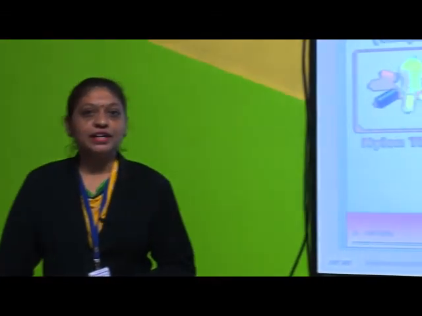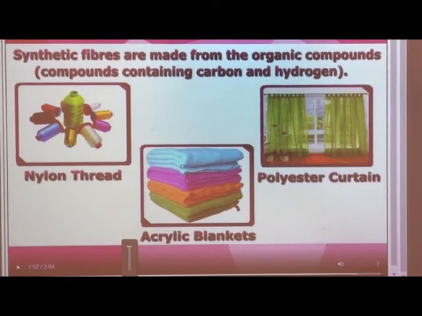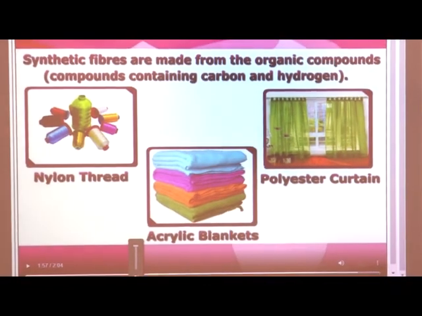Plant fabric means we are obtaining that fiber from plants, and animal fabric means we are obtaining that fiber from animals. And also there are two types, natural and artificial. In the previous part we learned that there are natural fibers and synthetic fibers, which we can also call artificial fibers.